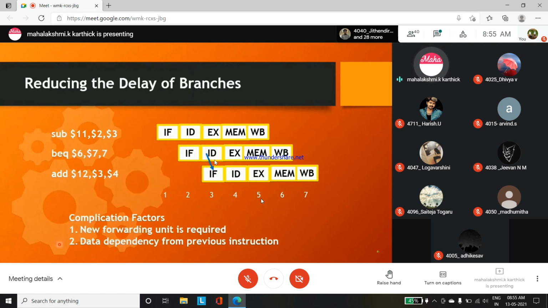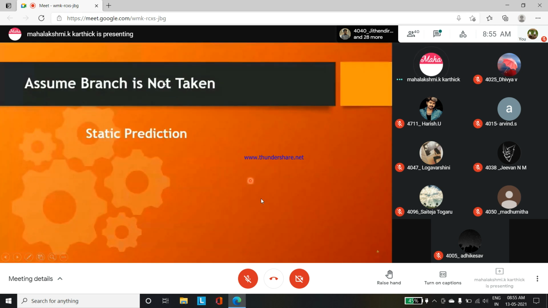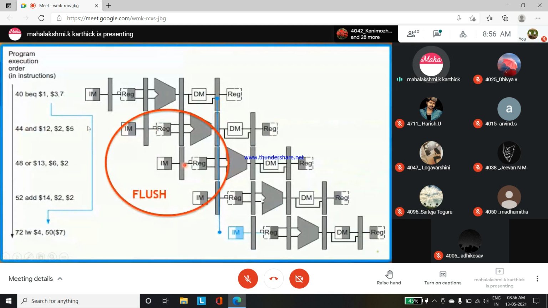These are the things you have to consider under dynamic predictions. Understand it well. Dynamic prediction: assume that the branch is not taken. If the branch is not taken, as in a static mode where the process is not happening, then instead of occupying other instructions inside the pipelining, we are just flushing them out.